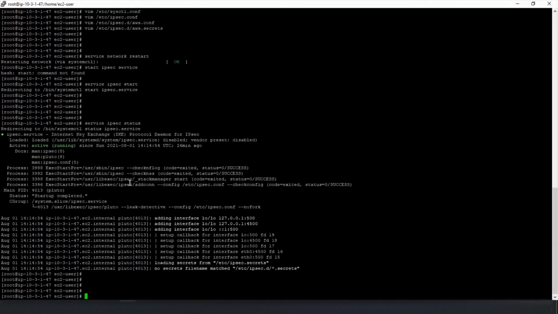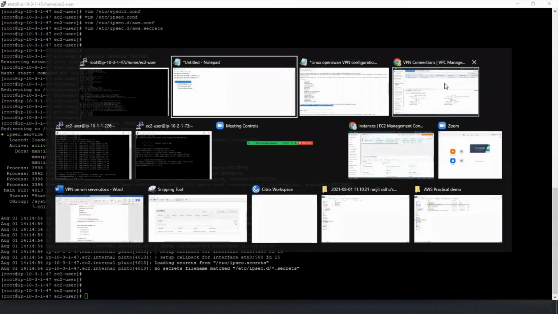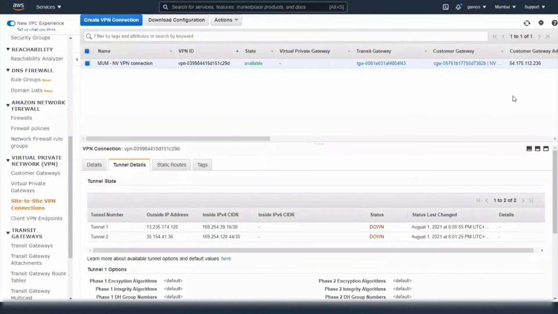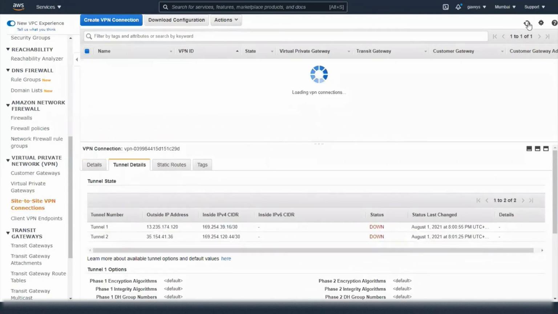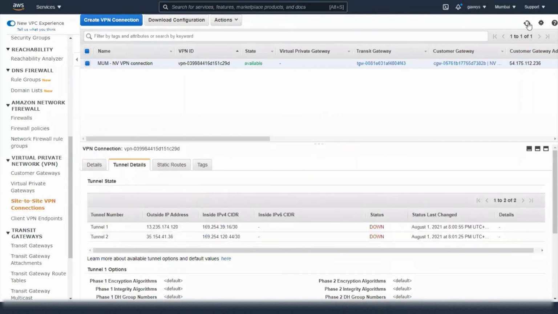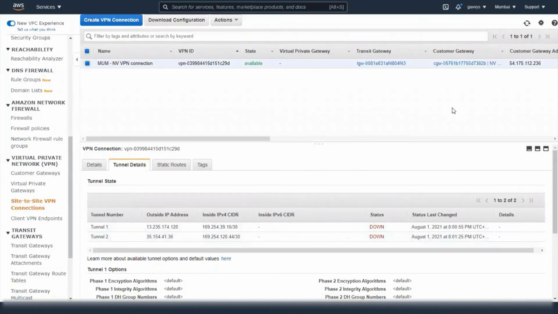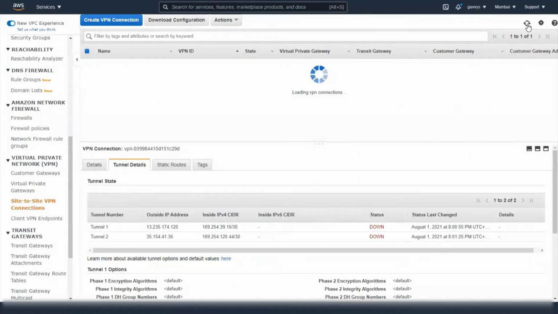Let's go to the Mumbai region and let's see the tunnel status now. So let's go to tunnel status and refresh it. So we have created a connection with tunnel 1 using this IP address. So it should come up now.